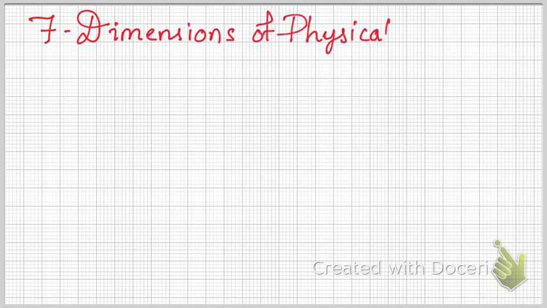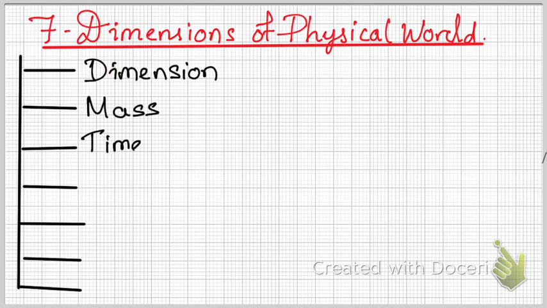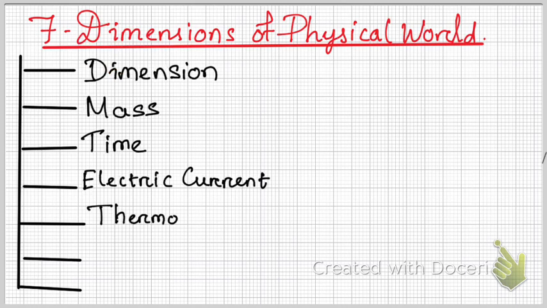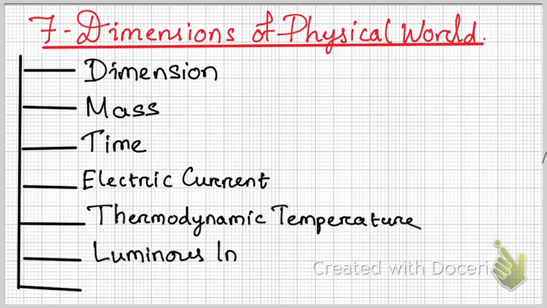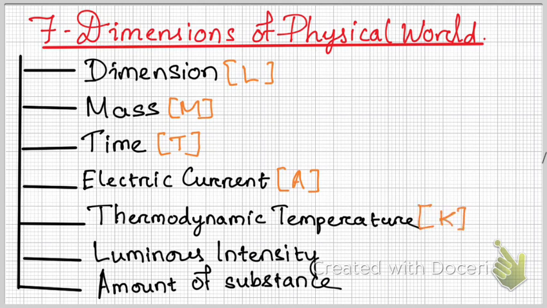Now, let's talk about the 7 dimensions of the physical quantity. These are length, mass, time, electric current, thermodynamic temperature, luminous intensity, and amount of substance. So the dimension over here is a physical dimension, for example, length, breadth, and height. So it is denoted by L. Then for mass, this is M. For time, this is T. For electric current, this is ampere or A. For thermodynamic temperature, it is K.